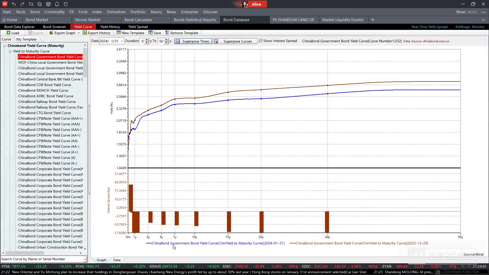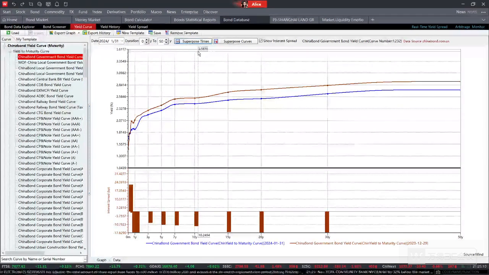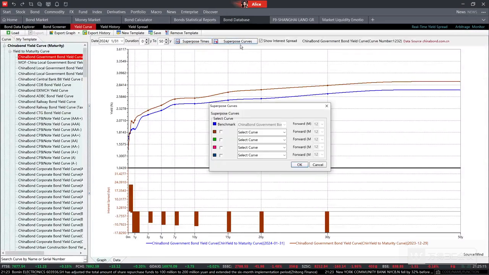Then we can get the change of such a curve. We may notice that the blue part is the latest result, and the brown one is last month's result. We can notice that the whole curve is moving downward. So if I am a trader, such a downward movement can be a good reference for a trading strategy. In addition to superposed time, which compares the curve at different times, we can also use the superposed curve, in which we compare with different kinds of curves as we need.